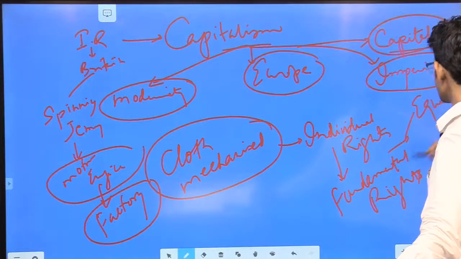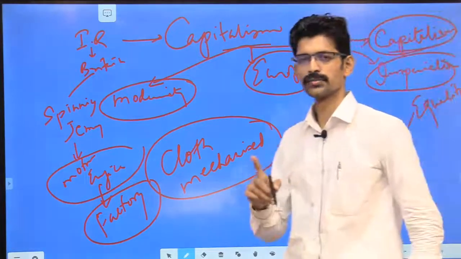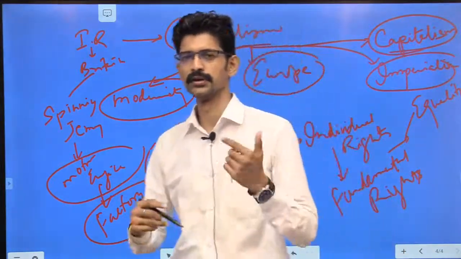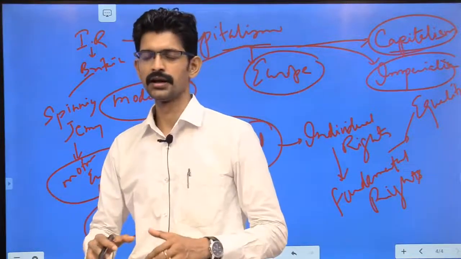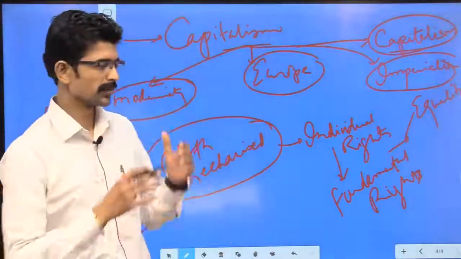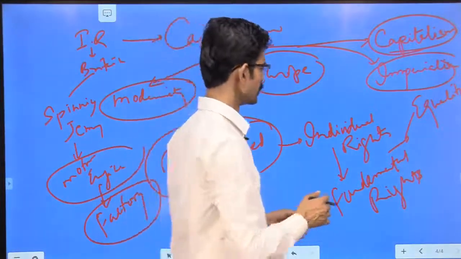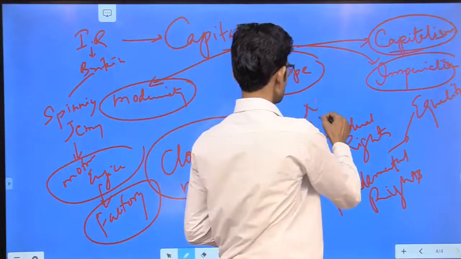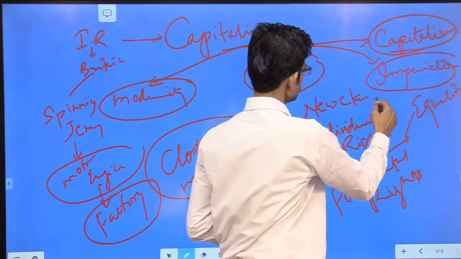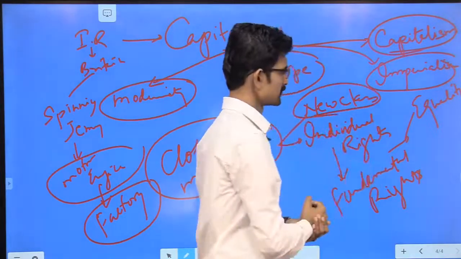equality. Why should there be discrimination? There should not be any discrimination between rich and poor, or between other sections of society and the working section. There should be rights available to each and every class of society. So a new class arose, and the new class gave the concept of various rights.